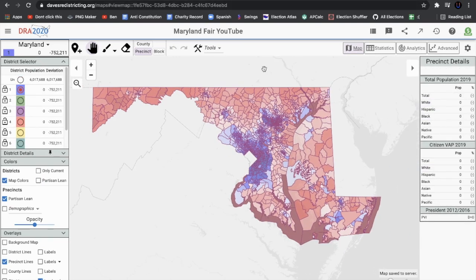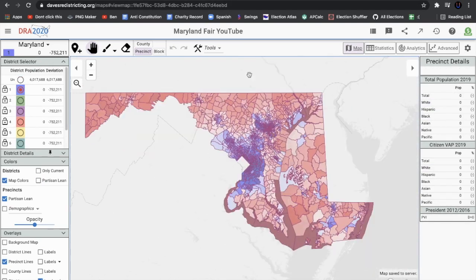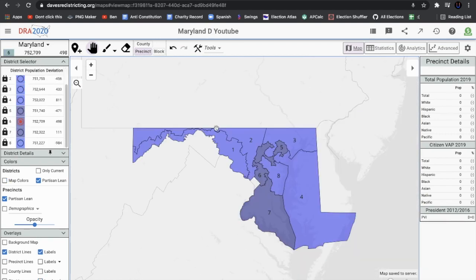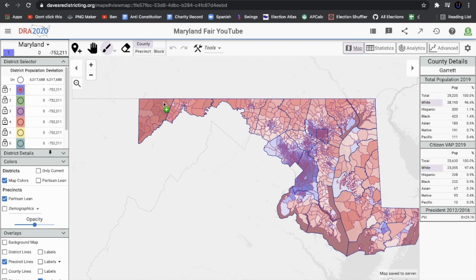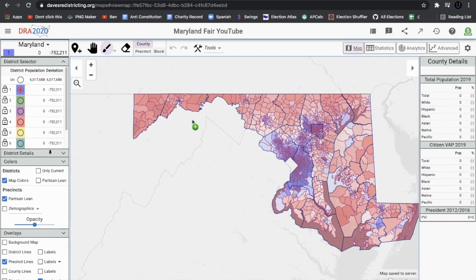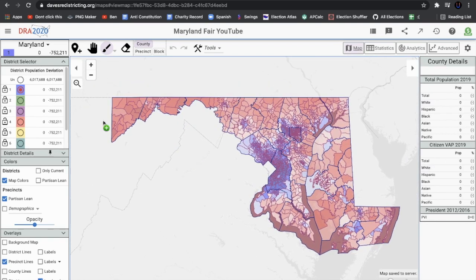And now we're going to be looking at our fair map, which is going to be the most fun map to make, because why try to screw over people when you can actually be nice? No, I wish I was in charge of redistricting. I'd make every state fair. But we are now going to take a look at the fair map of Maryland.